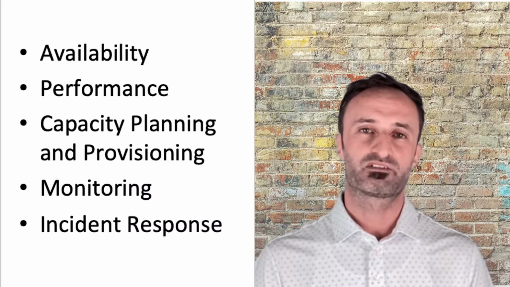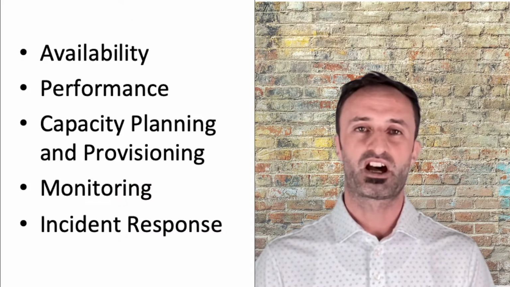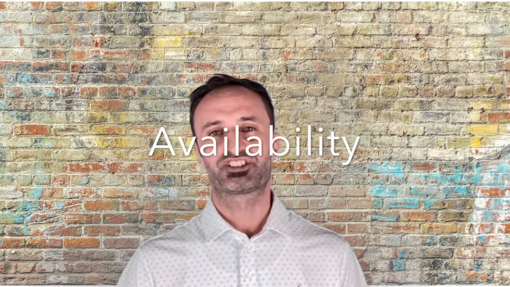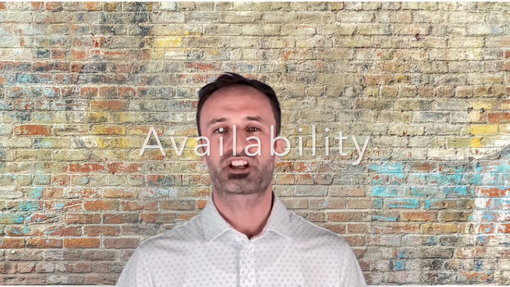All right, that much theory is enough for now. Let's talk a little bit more about tangible concepts. If you remember, we had five most basic functions of SRE. Let's talk about them a little bit more. The most fundamental function of SRE is to keep the service up and available to the clients.